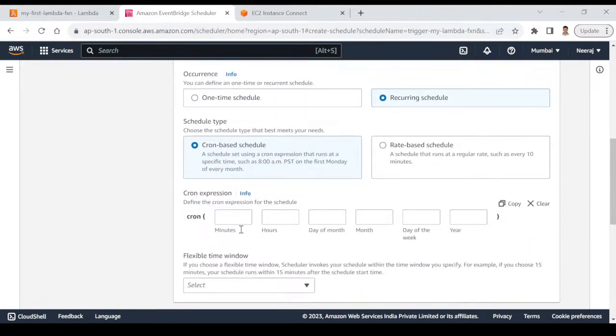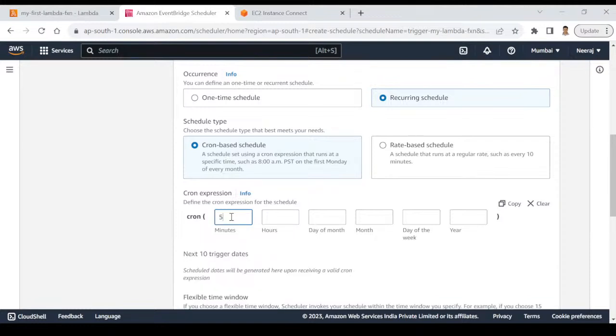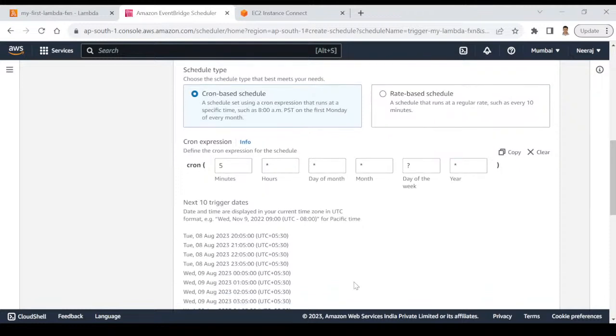And then, if you are aware of it, a cron expression is nothing but you have to provide how many minutes, how many hours, how many days you want to run it. So I would say 5 minutes, every hour, every day, every month, and every year. Okay, you know what it will do?